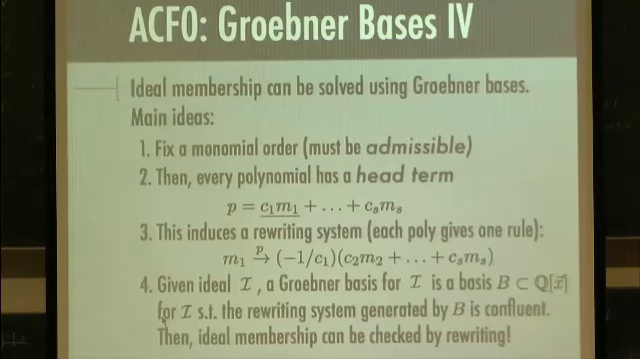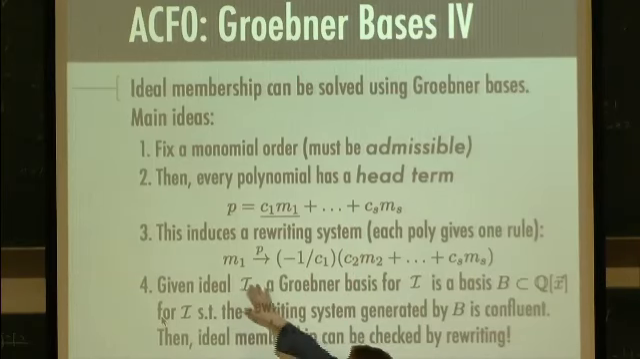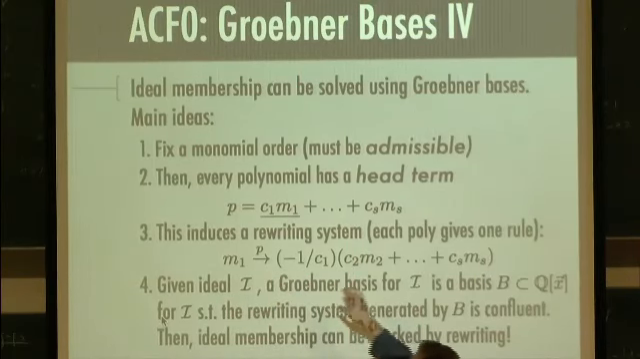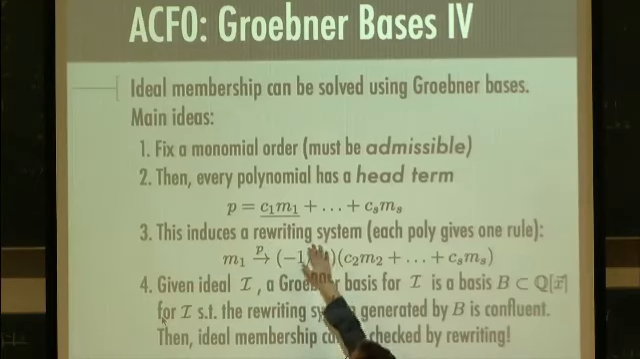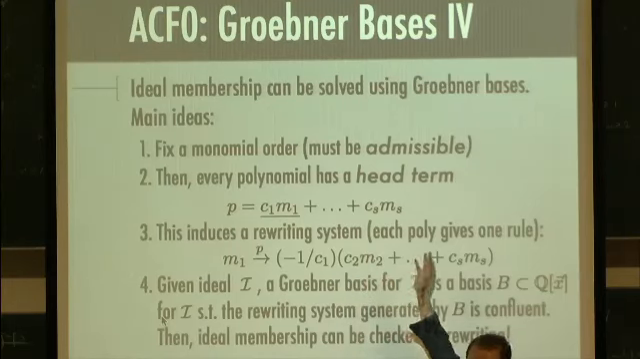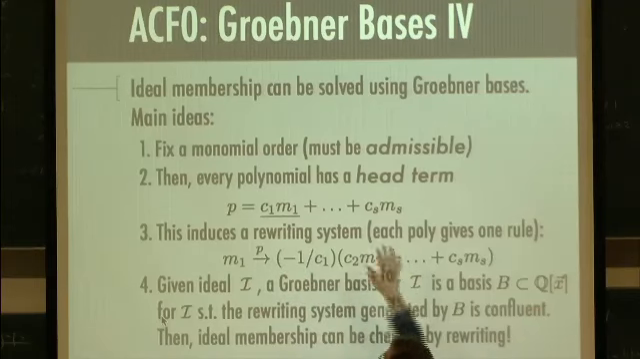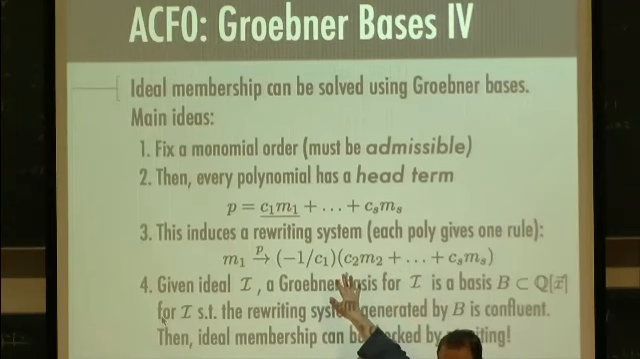Each polynomial gives one rule. So if this is our head term, we now have a rewrite system induced by this polynomial where m1 will say rewrites via p to the following. And all I've done is move the coefficient of m1 over. And the important thing to remember is we're talking about these p's with respect to forming an ideal. So there's an implicit equals 0 here. So we move everything else over to the other side, and then we divide by our coefficient, and that's how we get this rewrite rule.